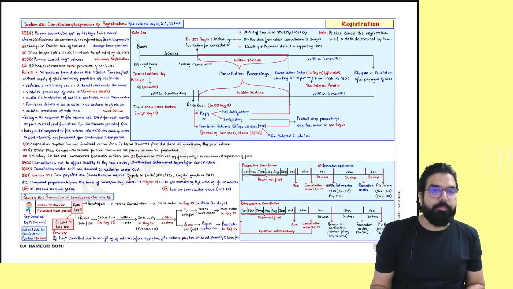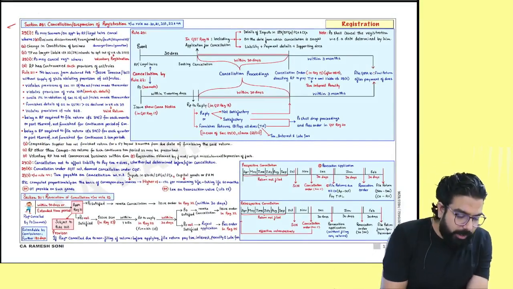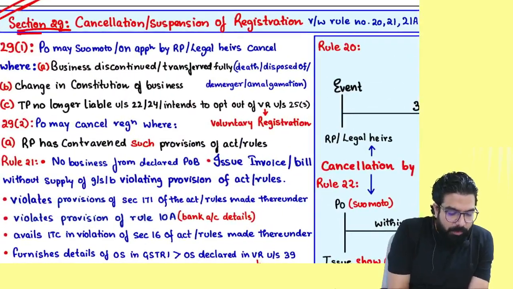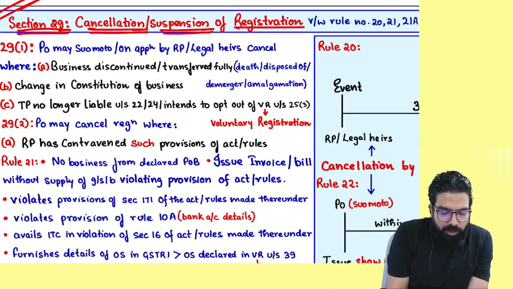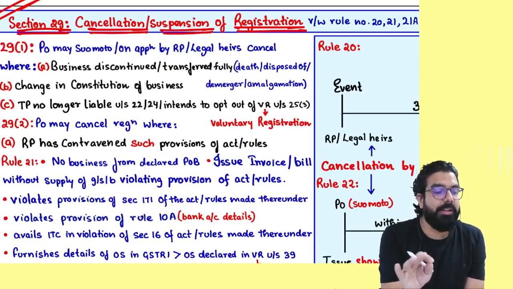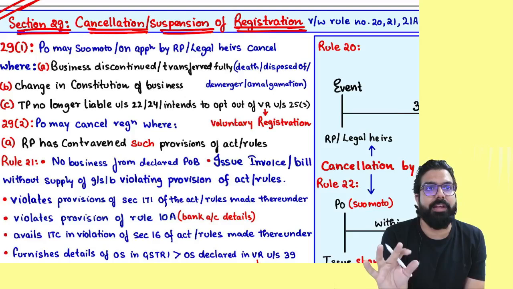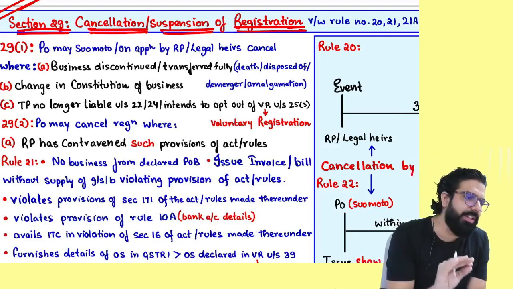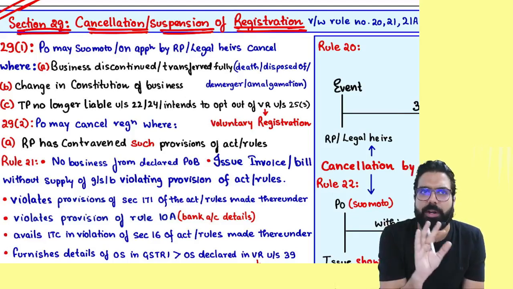Everyone over here, listen. Section number 29 of the GST Act talks about cancellation or suspension of registration. Listen carefully. Till date, from cancellation, the only question they have ever asked is, when can the registration be cancelled by the proper officer? And this is the most important question they always focus on.